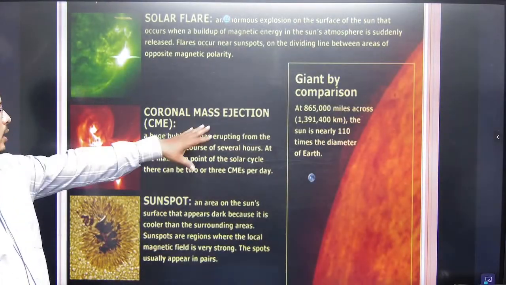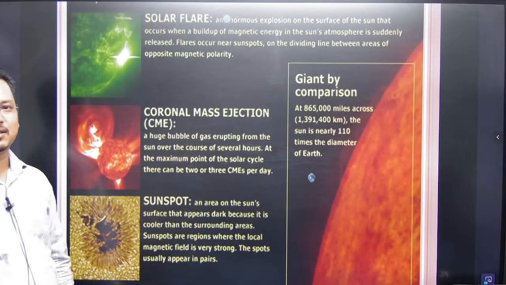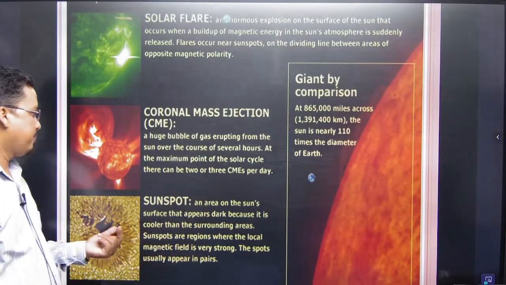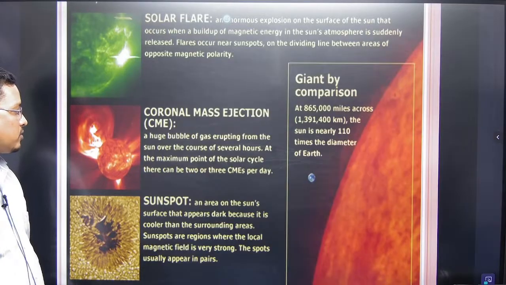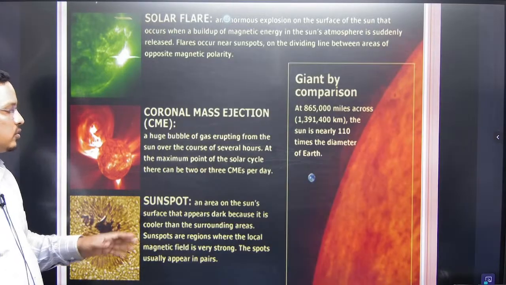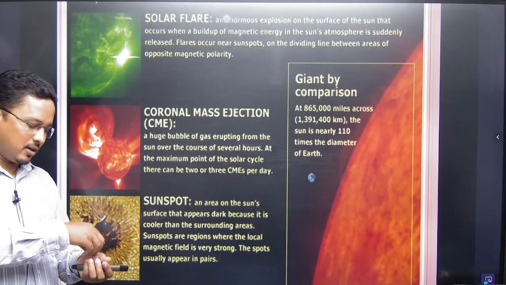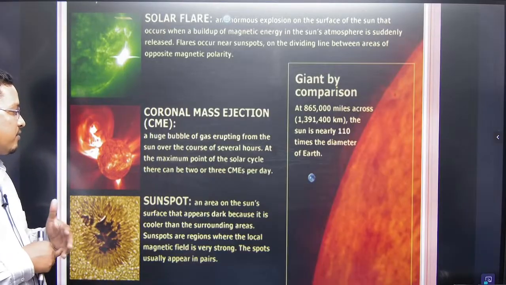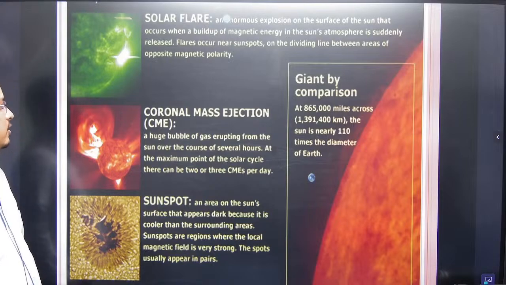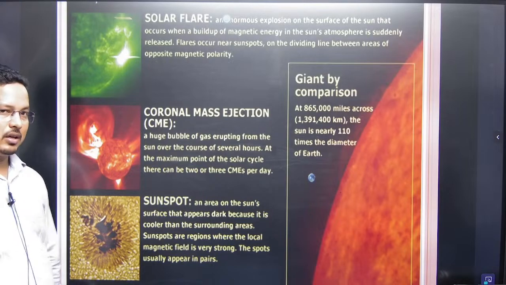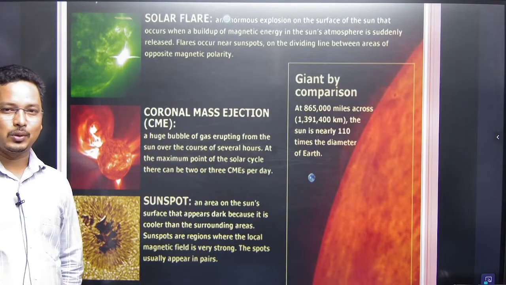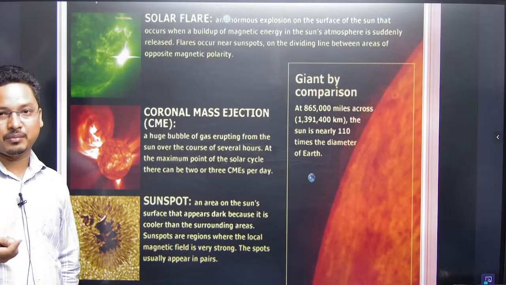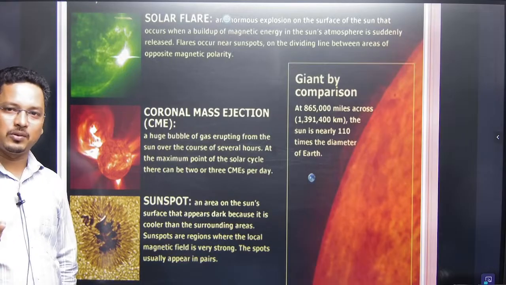So there would be coronal mass ejection, as I was saying, like a ball of fire. A huge bubble of gas leaves the sun, moving through the day. Like when a fire burns somewhere, you feel its heat, so it is like that, flares per day. Now when there is a coronal mass ejection, the earth will feel the solar wind and solar storms. There would be more solar storms also.